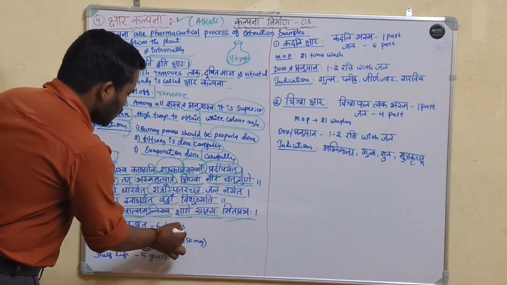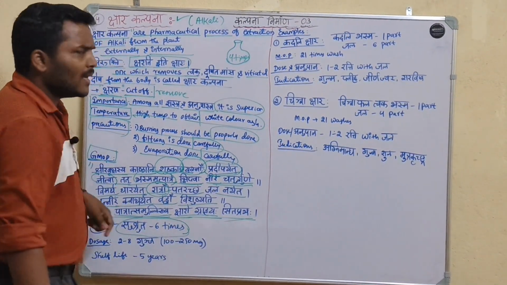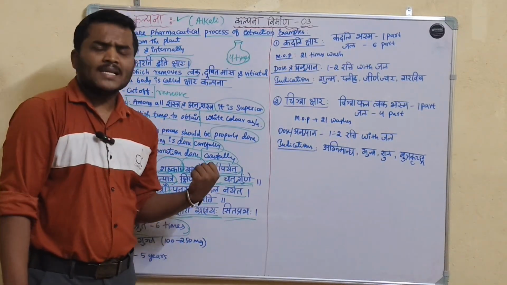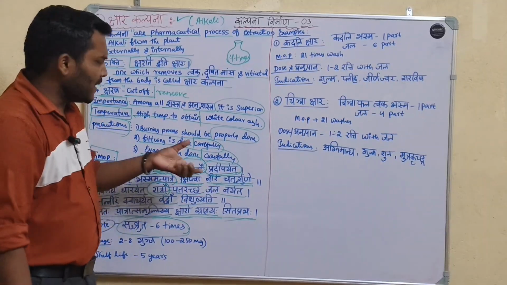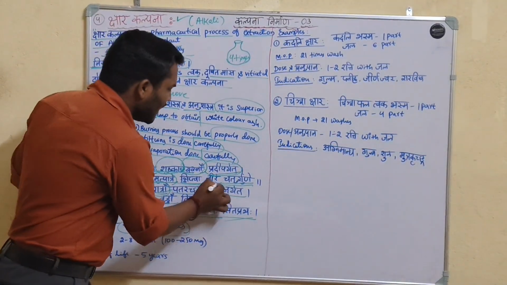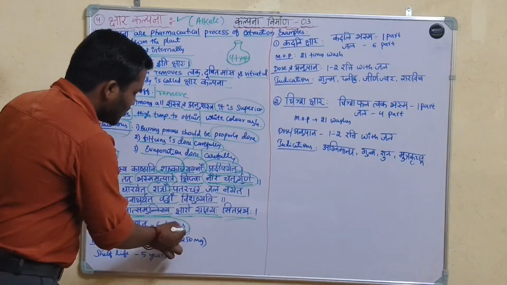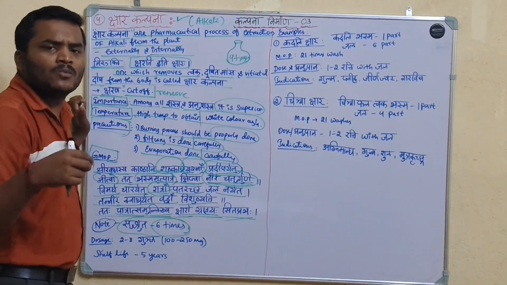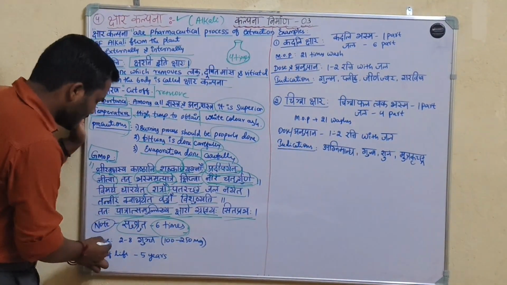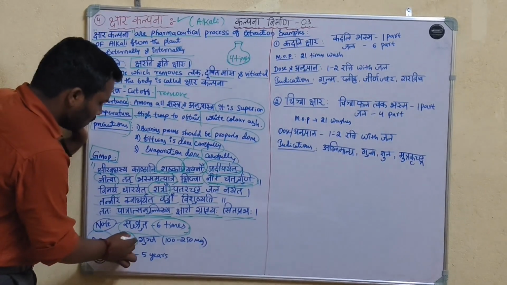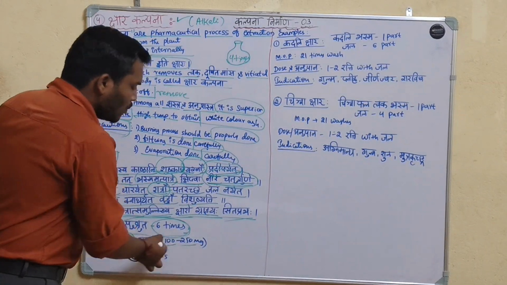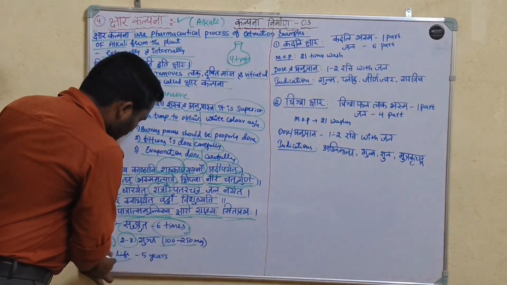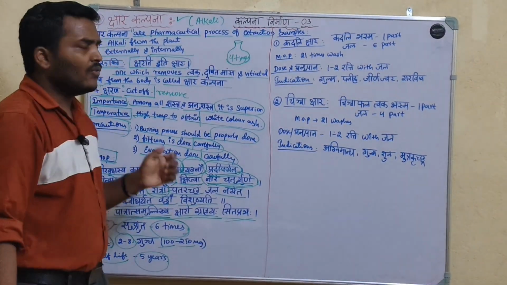Okay. Now, Sushruta has mentioned 6 times of the water. Sushruta mentioned 6 times of the water is used in the preparation of Kshara, but Sharangadhara said nire chaturgune, that is 4 times. Acharya Sushruta mentioned 6 times of the water has to be taken. Okay, now we discuss dosage of the Kshara. 2 to 8 gunja, it means 100 to 250 mg. Shelf life is 5 years.